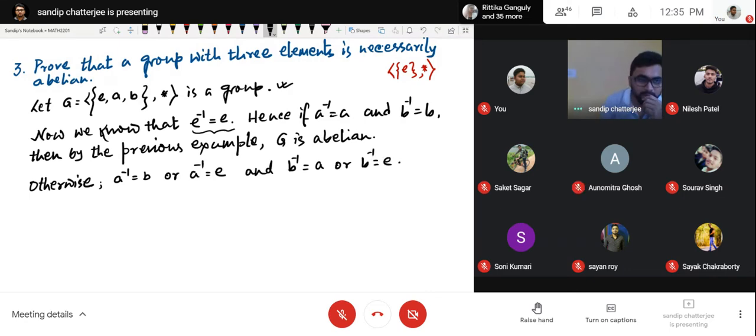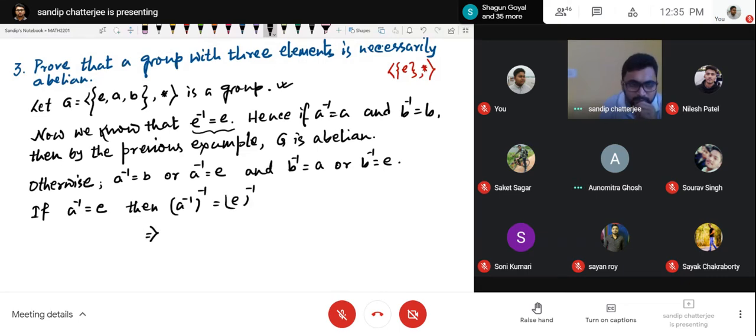Now, if A inverse equal to E, then A inverse whole inverse will be equal to E whole inverse, correct? Now, what will be A inverse whole inverse?